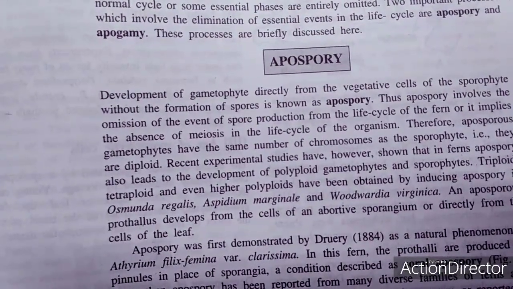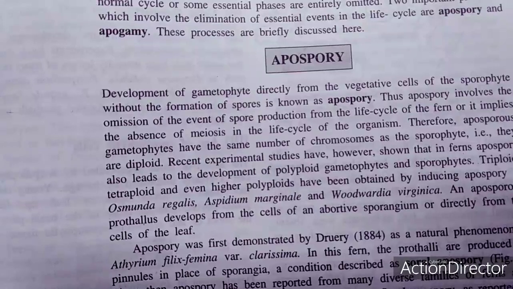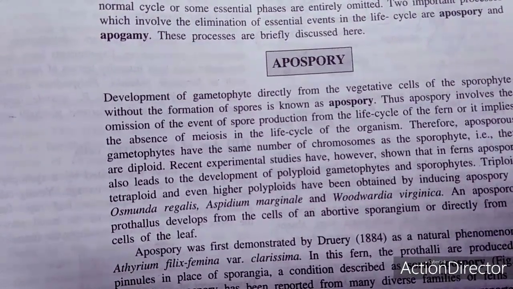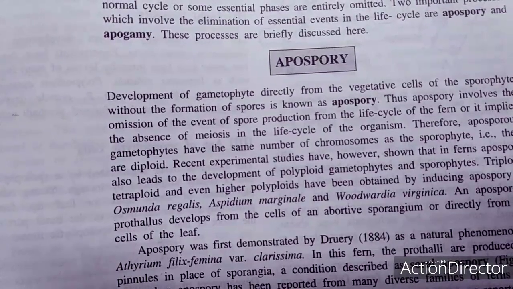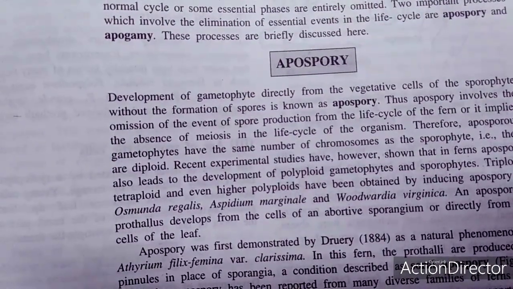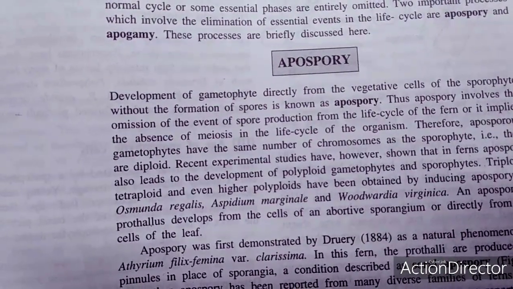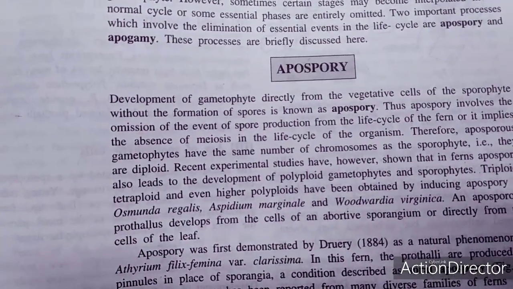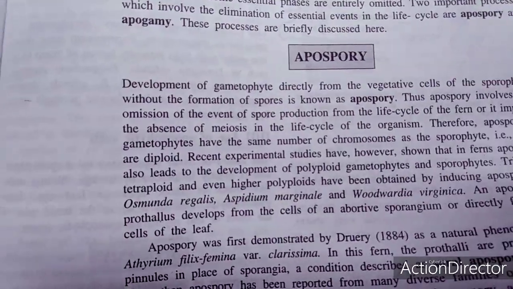Similarly, the sporophyta can give rise to a gametophyta without the formation of spores. This phenomenon is called apospory. In these alternate pathways, there is an alteration of morphogenesis, but not of chromosome number. So first we will take apospory, then we will discuss apogamy.